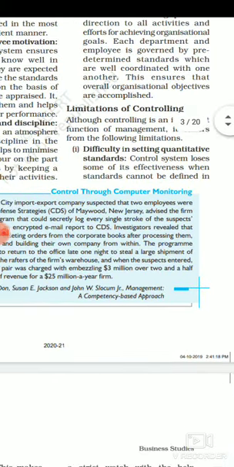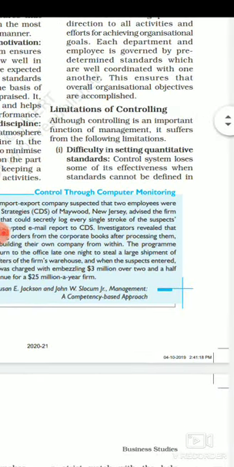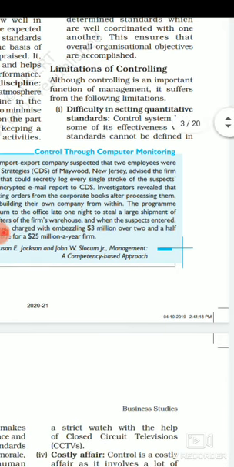Now, along with certain advantages, students, controlling also has certain disadvantages. For example, no one wants to be controlled by somebody else. No one wants somebody else to observe or check their performance. So because of this attitude, controlling faces certain disadvantages, certain drawbacks also.